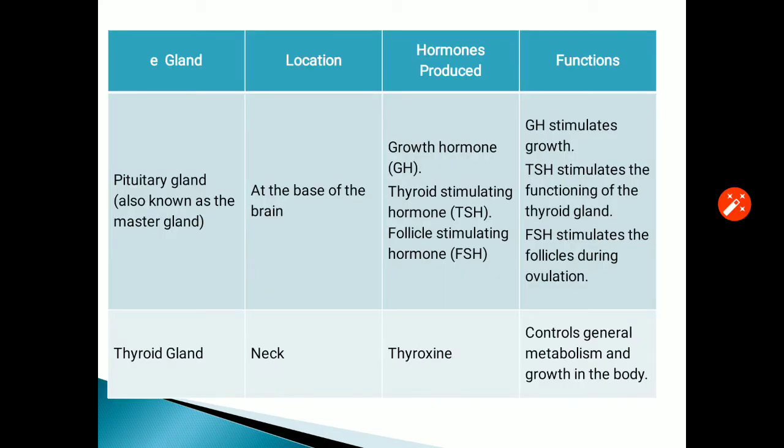Now there is a chart. You need to learn this chart by heart as it is very important. The first column is for the endocrine gland, the name of the gland is there. Second column is the location. Third column is about the hormone produced, and fourth column is about the function of the chemical.